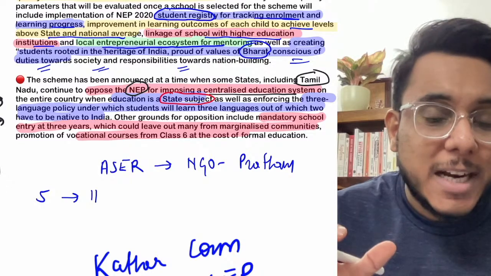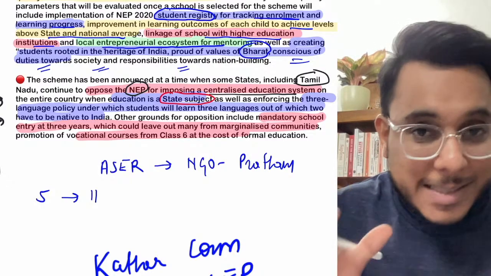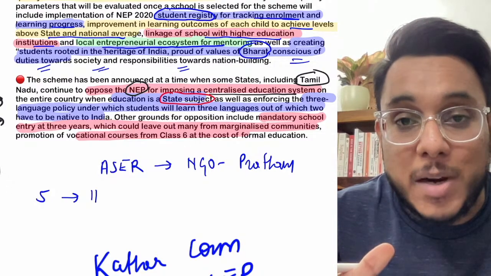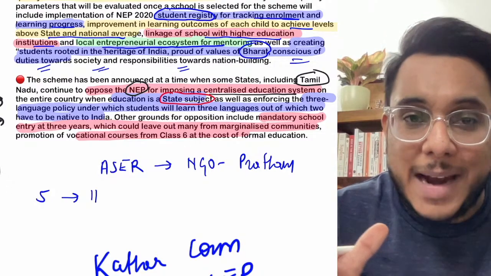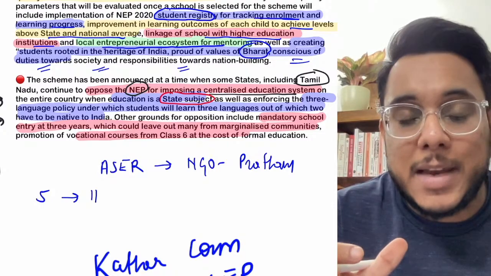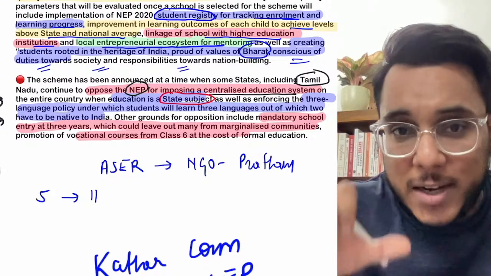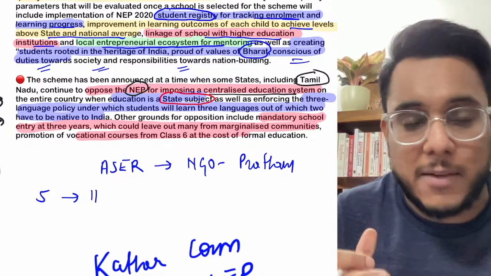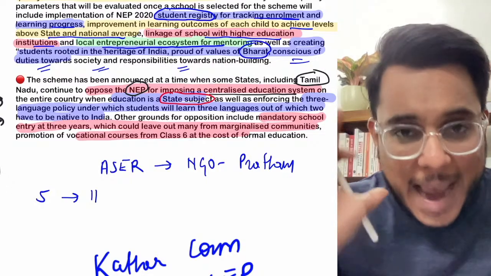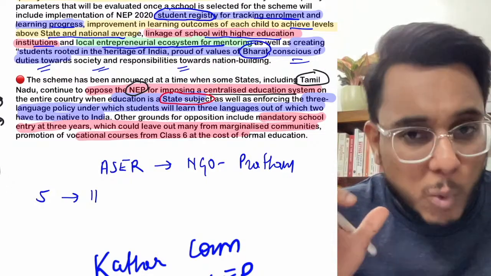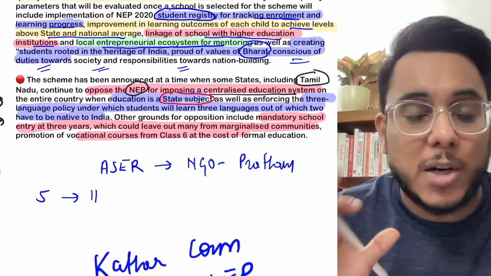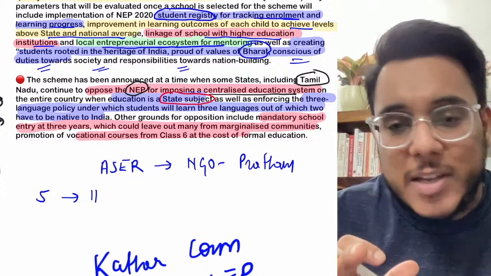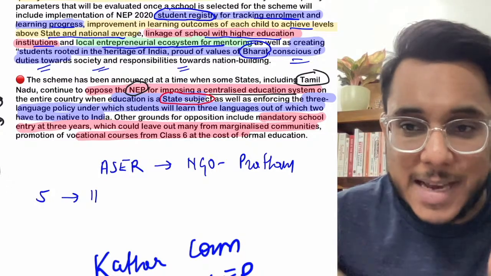Now all the state governments don't have the same problem. Some states have the problem of infrastructure, some states have the problem of human resources, and some states have good human resources and good infrastructure, but they are stuck at one particular level in terms of education improvement. So they have different problems. So when the NEP is being imposed on every state, a one size fits all approach has been adopted, which is not good. Rather, customization of education needs to be carried out in India. Such a thing is not being done by the NEP, and therefore they criticize the NEP.